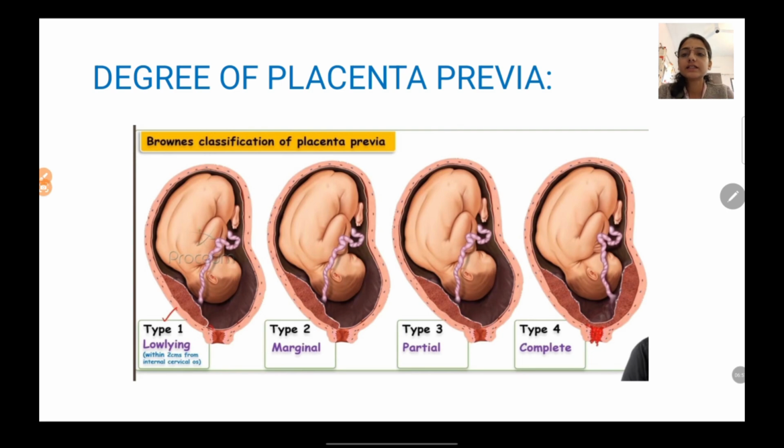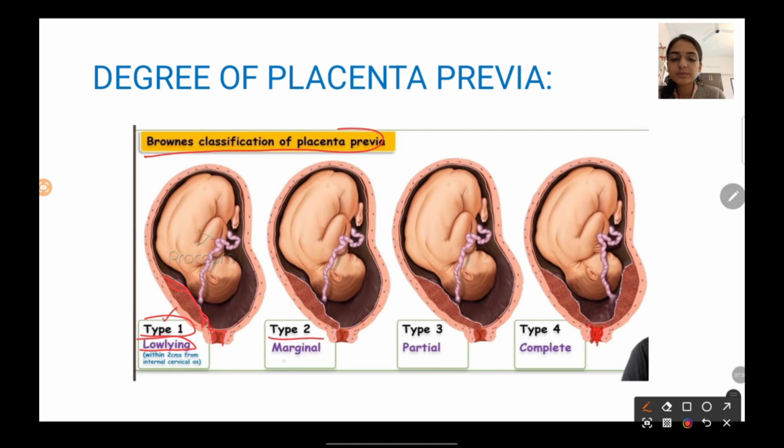Now let us understand the degree of placenta previa. As you can see, this is known as Brownie's classification of placenta previa. There are 4 different types of placenta previa. Type 1 is known as low-lying. What is low-lying placenta? When the placenta is lying within 2 centimeters from the internal cervical os. This is your internal cervical os and this is your placenta. So when it is lying within 2 centimeters, then it is known as low-lying placenta.